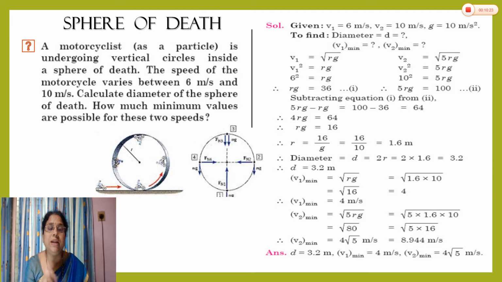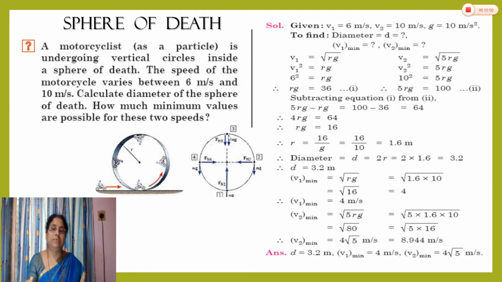Here the problem is related to the sphere of death. The motorcyclist is moving in a vertical circle. So two velocities are given, 6 meter per second and 10 meter per second. Obviously we know that 6 meter per second is the velocity v1 at the uppermost point and 10 meter per second is the velocity v2 at the lowermost point. Here we call the velocities v1 and v2. The v1 is given as 6 and v2 is given as 10.